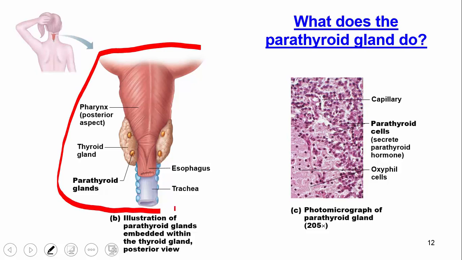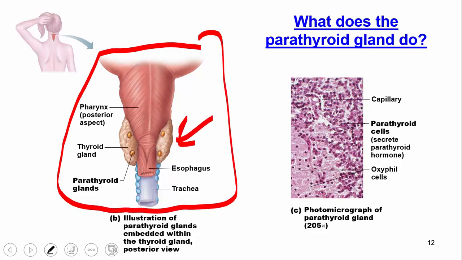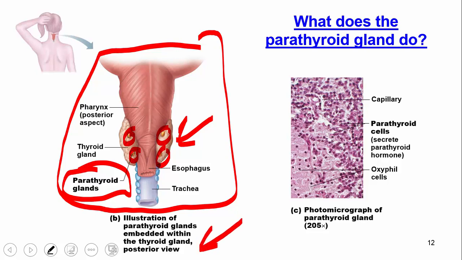You're looking at the back of someone's neck. You can see this V-structured thyroid organ, the one that was on the anterior side. Now it's divided by the esophagus. It looks like two structures, but it's one, because we're seeing it from the posterior side. But now we're truly seeing the parathyroid gland, the one we're talking about right now. We see these little spheres here, so these are parathyroid glands. I just want to emphasize that you see it from the posterior end, as you can see on the bottom here. And this is a nice microscope image of the parathyroid, showing some of the different cells that are involved.